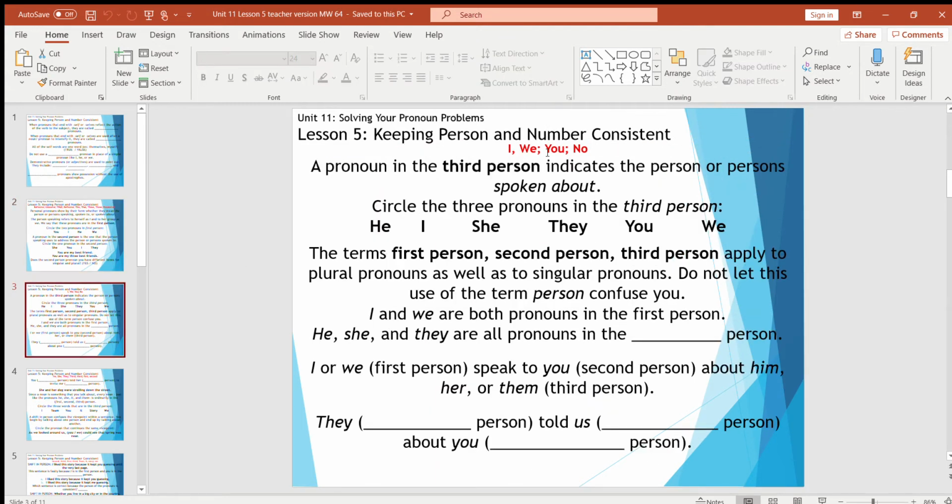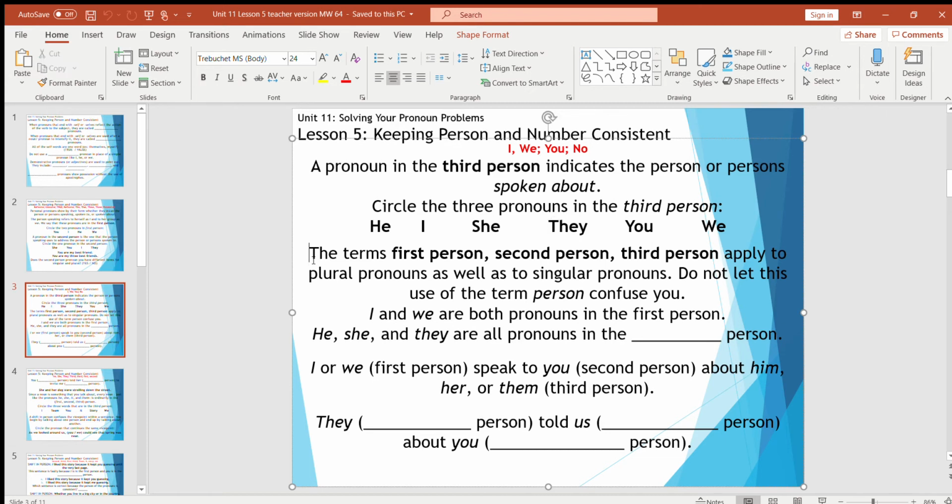So, circles to highlight, a pronoun in the third person indicates the person or persons being spoken about. So of he, I, she, they, you, or we, the 3 that would be in the third person, the persons being spoken about, would be he and she, and when it's a big group, they.